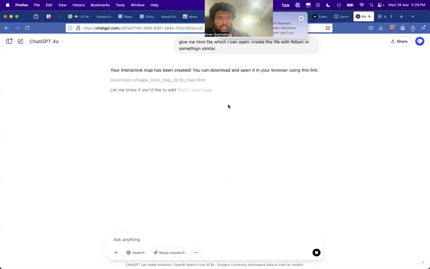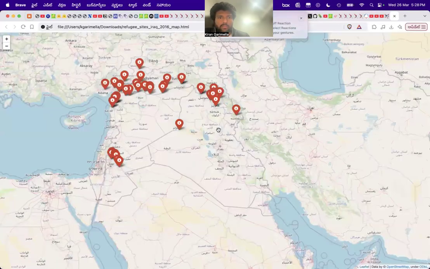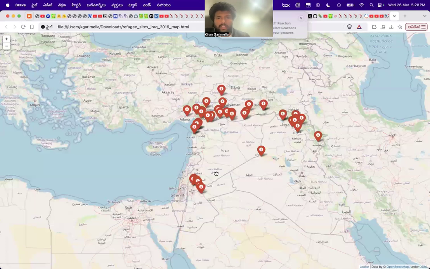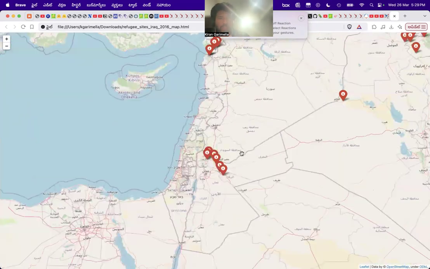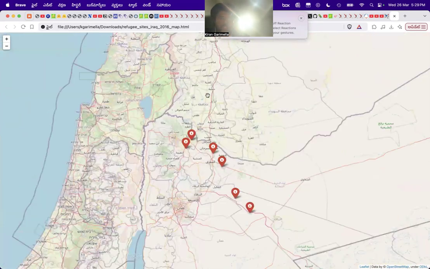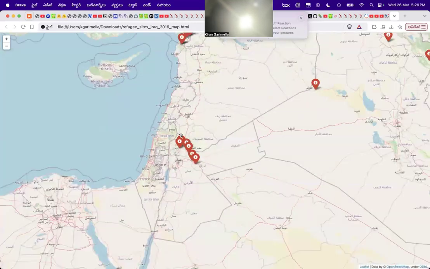So it says this is created. Let's try to download that. Let's see if this works. Yeah, again, zero shot, super easy. So basically, this is Syria and people have either settled in Iraq. This is super good, right? Already by putting your cursor on it, it tells you this is the Al Ubaidi refugee camp. Then there are places in, this is Jordan. Actually, there are things in Lebanon, but I don't know why these locations are not being shown.